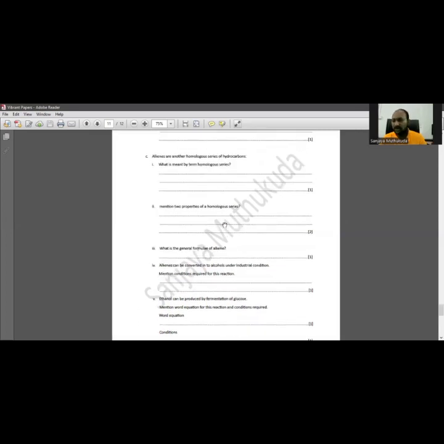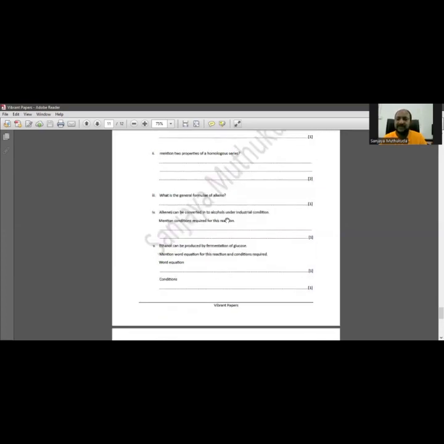What's meant by the term homologous series? A group of compounds belonging to the same general formula. We call it a homologous series. Mention 2 properties of homologous series. They have the same general formula. The difference between adjacent members is a CH2 group. They have the same functional group. They have similar chemical properties. Physical properties show trends. You can mention 2 of them.